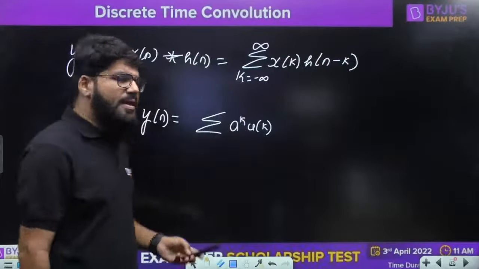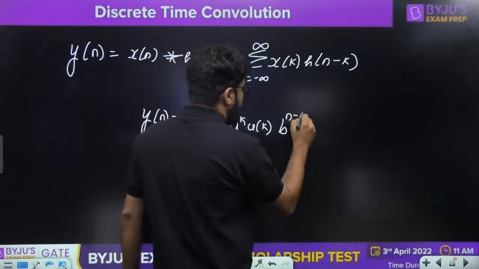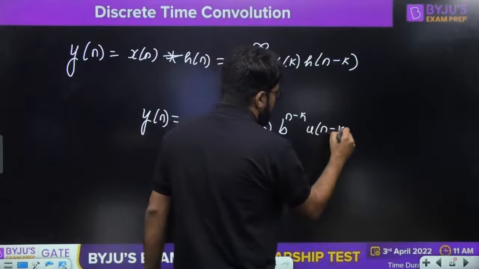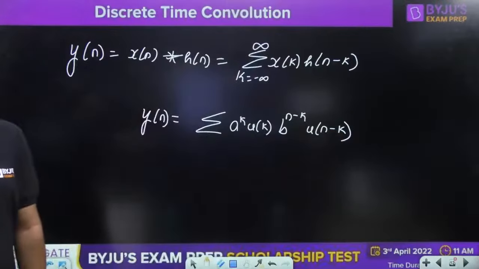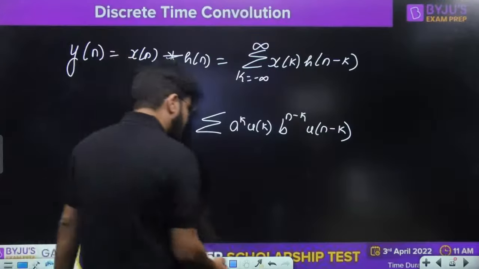Then what is h of n minus k? Sir, h of n is b power n u of n. So here it will become b raised to the power n minus k, u of n minus k. Correct. b raised to the power n minus k, u of n minus k.